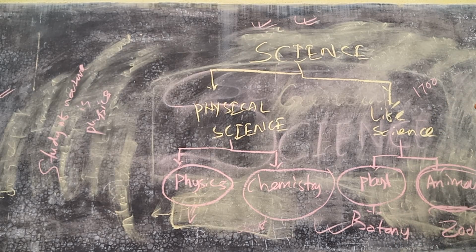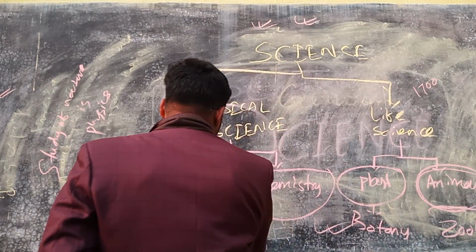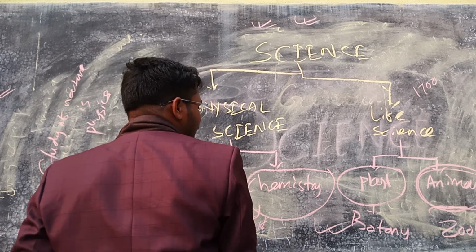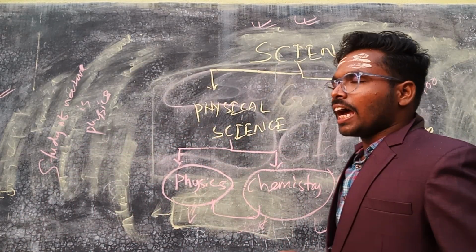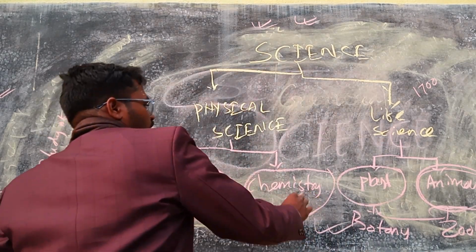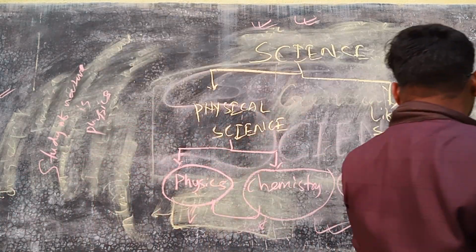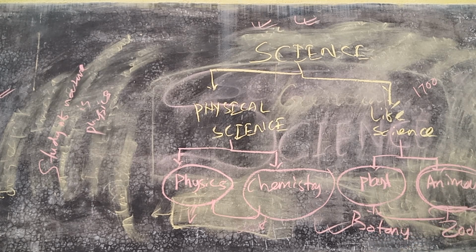So we will start from physical science, that will include both physics and chemistry. Then we will move forward to life science, that is the study of plants and animals, that is botany and zoology.